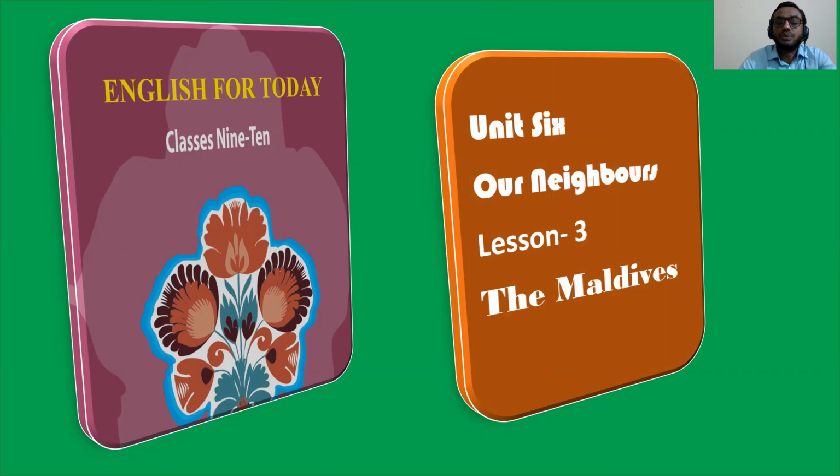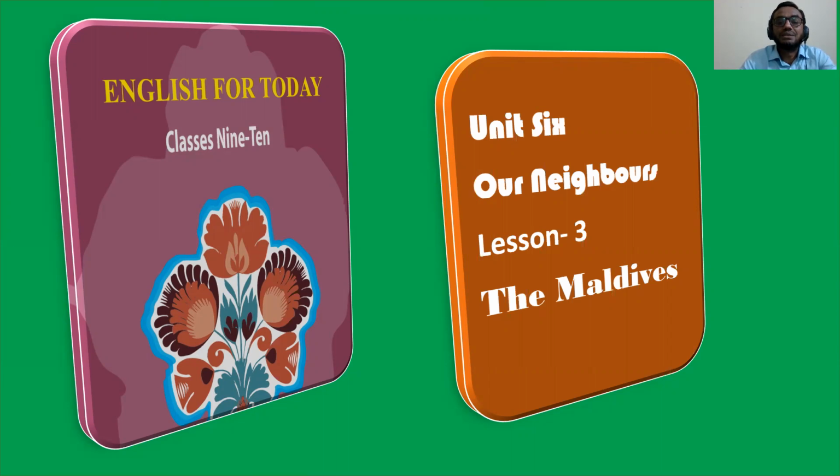As a person, we have some neighbors. That means those who live next door or in our surrounding area. They are our neighbors, isn't it? But as a country, we also have some neighbors, that means neighboring countries.